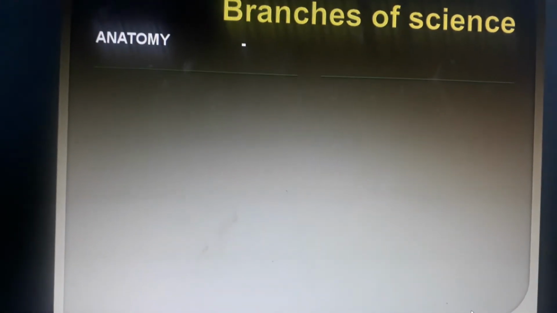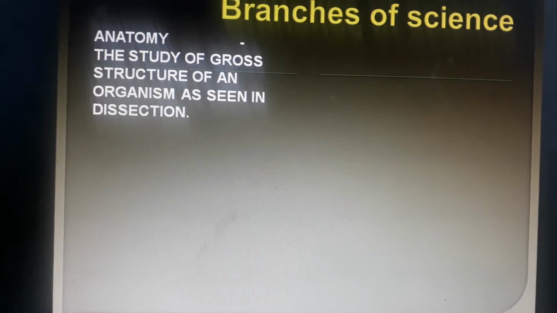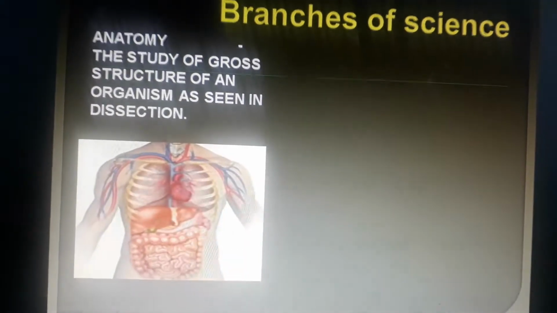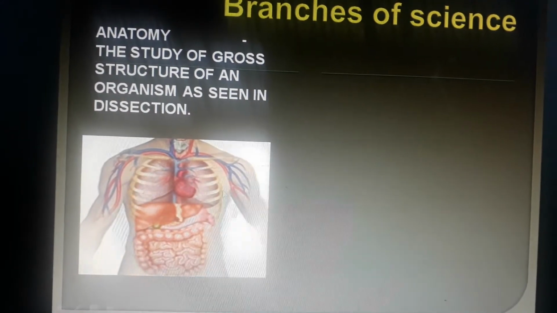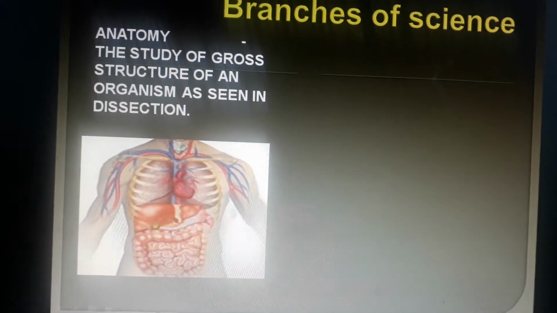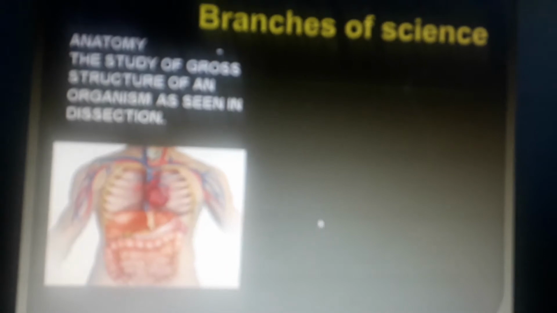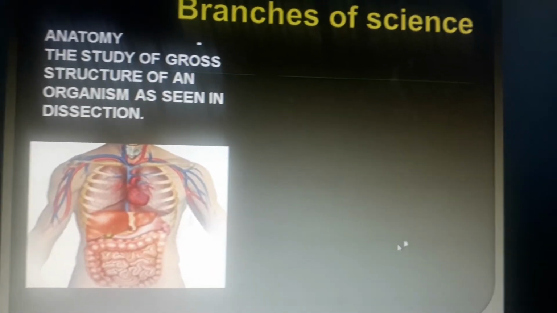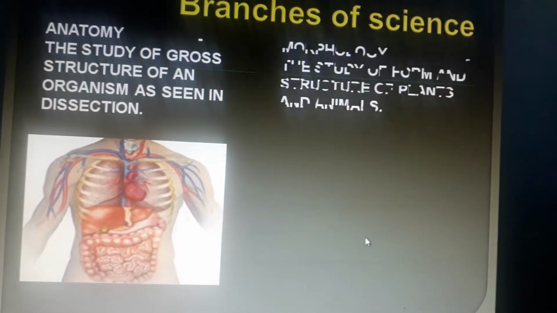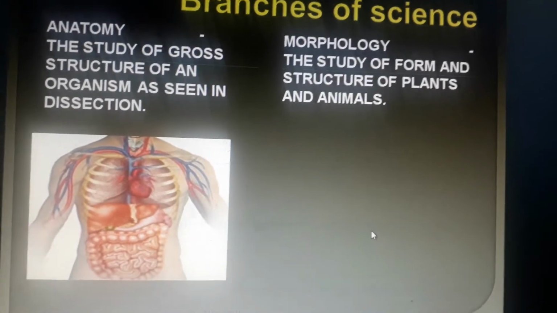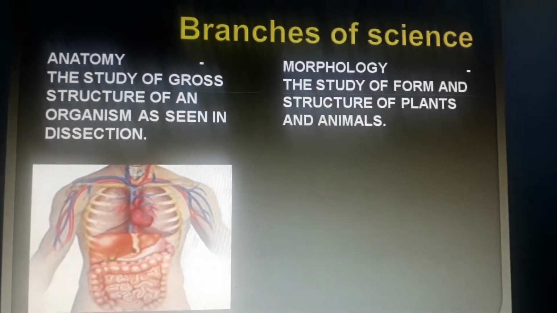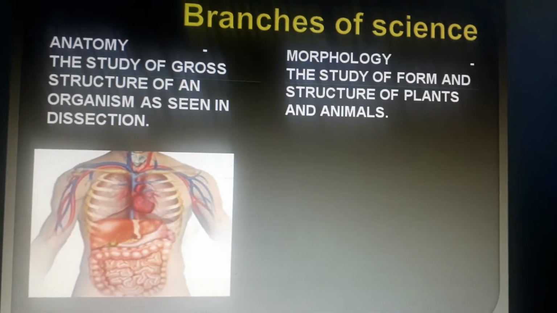Then next we have anatomy. Anatomy means the study of the internal organs. That means what we see in dissection, that is what we see internally. During surgery and all, the surgeons should know the anatomy very well, otherwise they might cut the wrong veins or something like that. So we have to study anatomy.